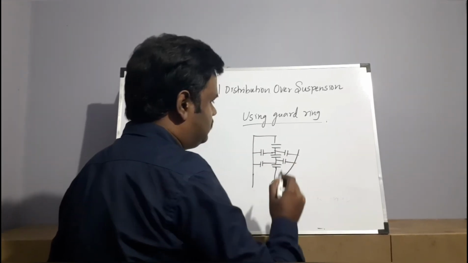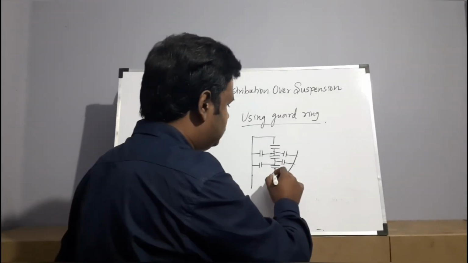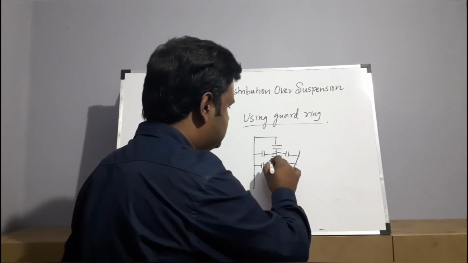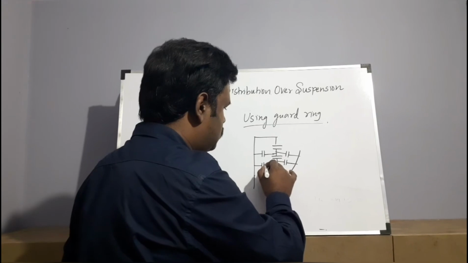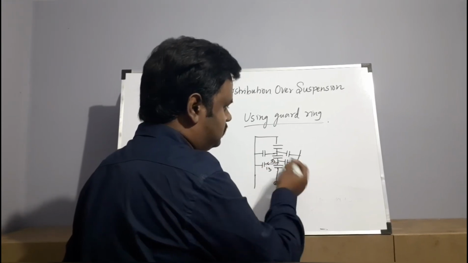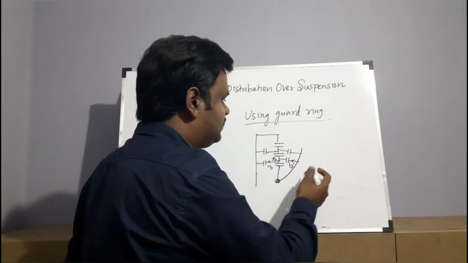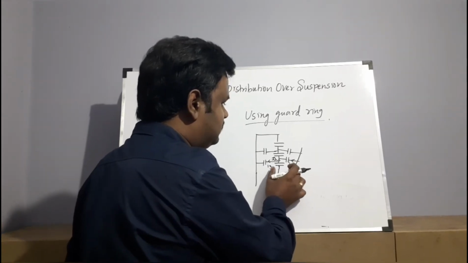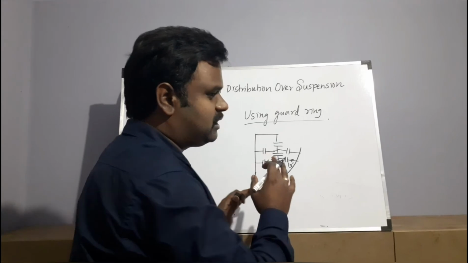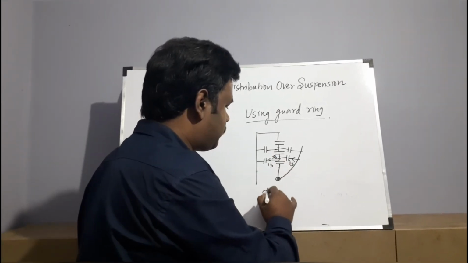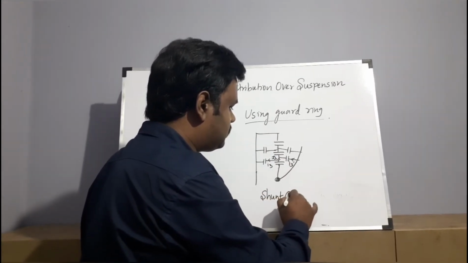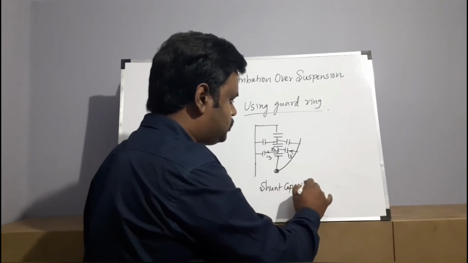For example, if it is I3, this guarding capacitive current is I3 dash, and they will both be the same. So this will eliminate the shunt capacitance. This is another method, the guarding method, which is normally used nowadays.